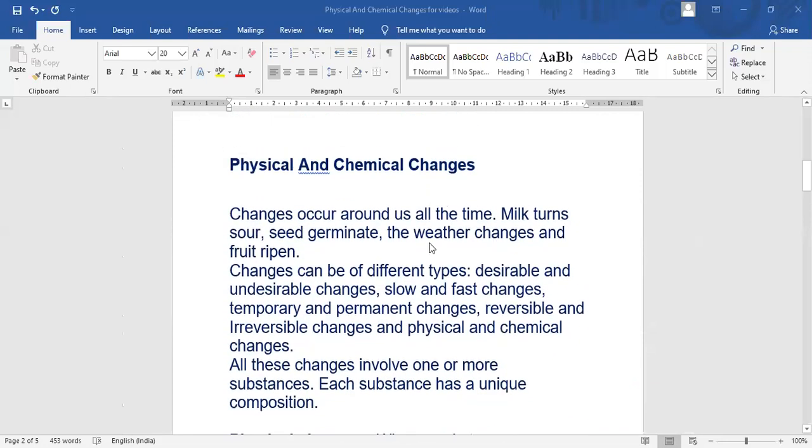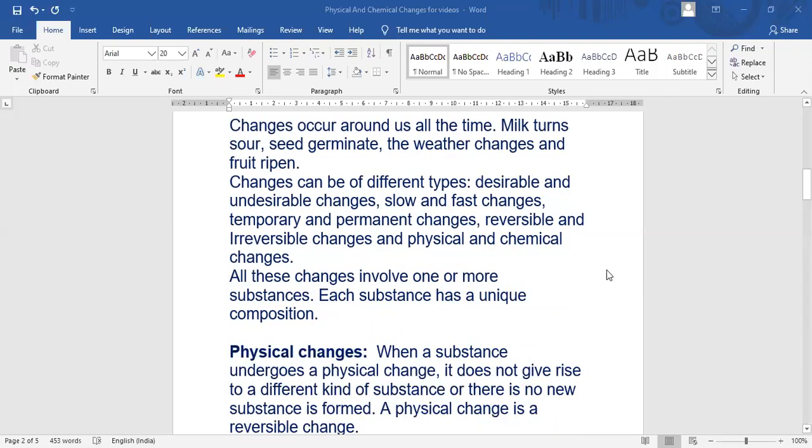Changes occur around us all the time. Milk turns sour, seeds germinate, the weather changes, and fruit ripens. All are changes. Changes can be of different types: desirable and undesirable, slow and fast changes, temporary changes and permanent changes, reversible and irreversible changes, physical and chemical changes. All these changes involve one or more substances. Each substance has a unique composition.